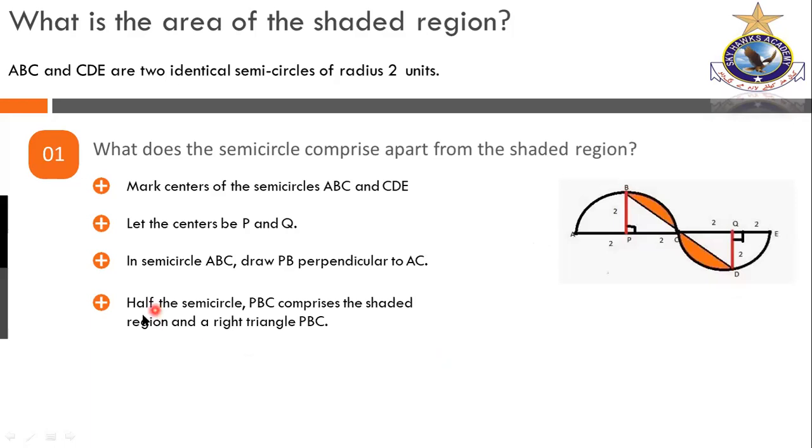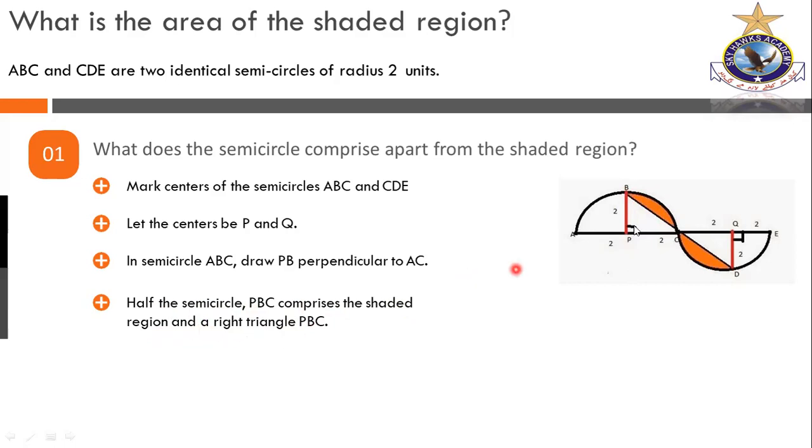Right. Now look at this. Half the semicircle PBC. Where is PBC? P, B, and C. Can you see this? P, B, and C. This is the half of the semicircle, what I mean to say, a quarter of the circle. Am I right? Quarter of the circle. So half the semicircle PBC comprises the shaded region and a right triangle PBC.